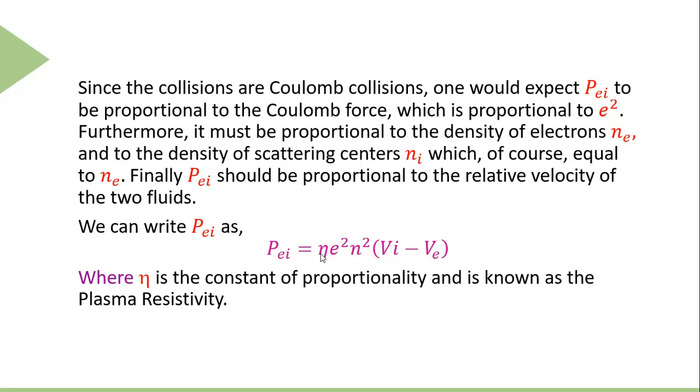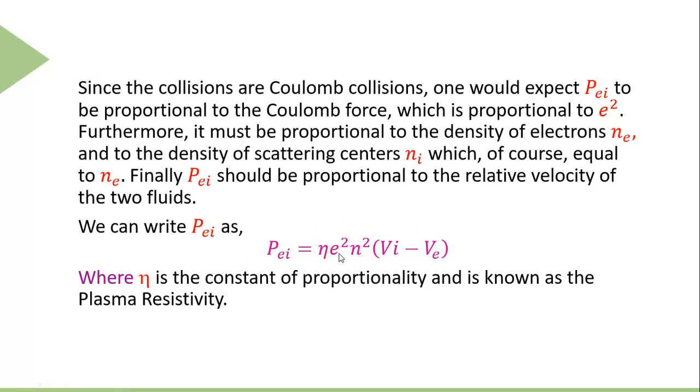It means now we have two types of momenta. One momentum gain appears due to the collisional or dissipative term in the plasma system, and the other appears due to the Coulomb forces of attraction and repulsion between the charged particles.